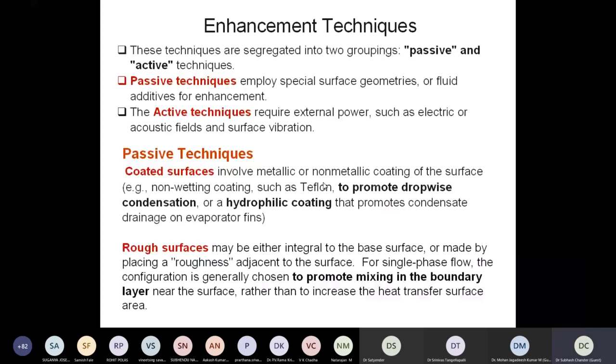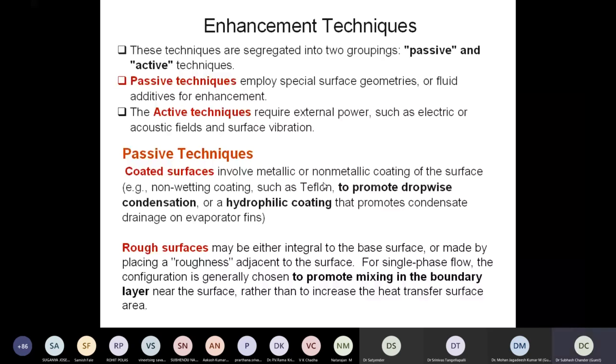So it means that there we need to create some more disturbance, more turbulence, right? We need to go for more mixing over there. When I'm saying turbulence, it means we are enhancing mixing. Turbulence basically is meant for enhancing the mixing in the flow, right? So we are able to transfer energy faster from the surface to the fluid, or fluid to the surface, by just tripping the boundary layer, which is very close to the surface. This is the philosophy behind using roughened surfaces. We make use of this concept, we develop certain roughened surfaces, and we are able to see a lot of enhancement in heat transfer.